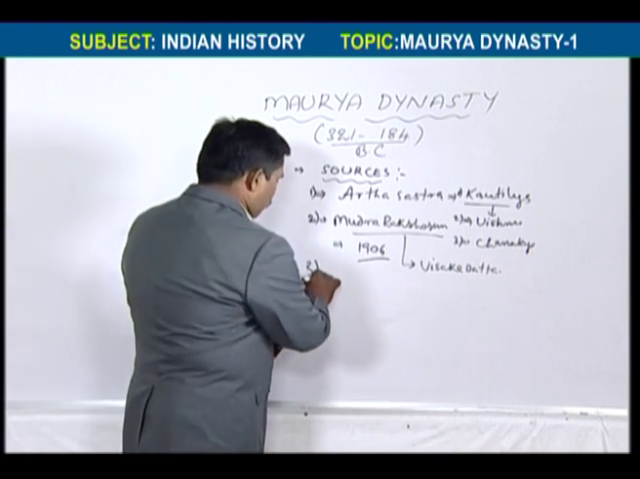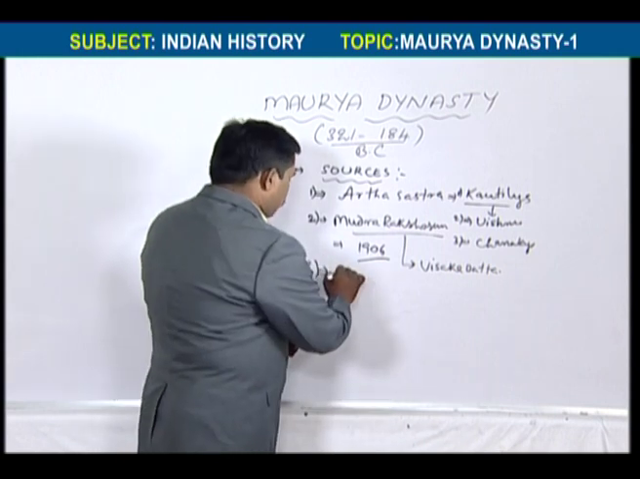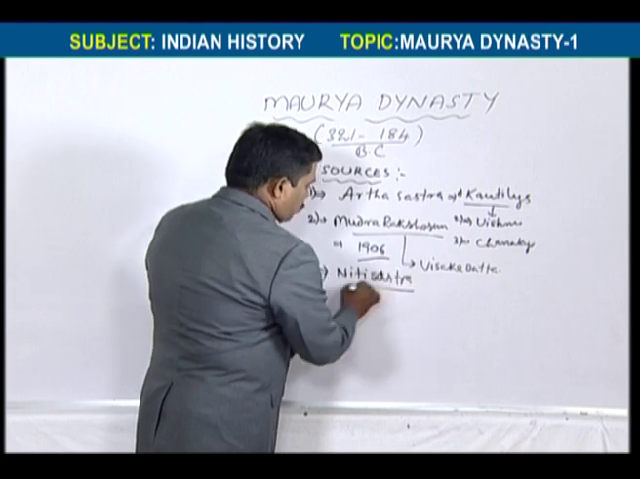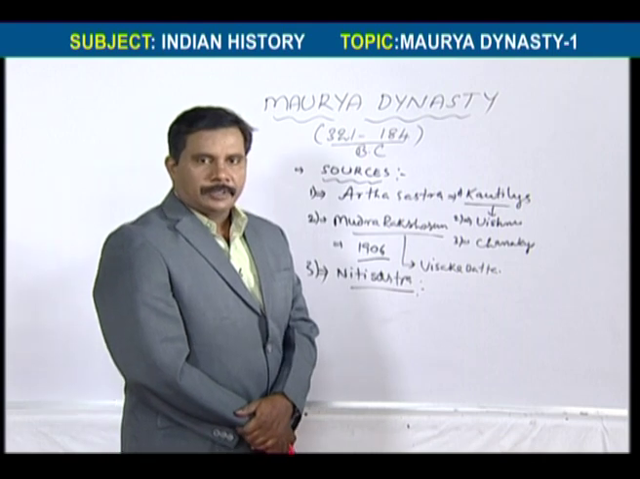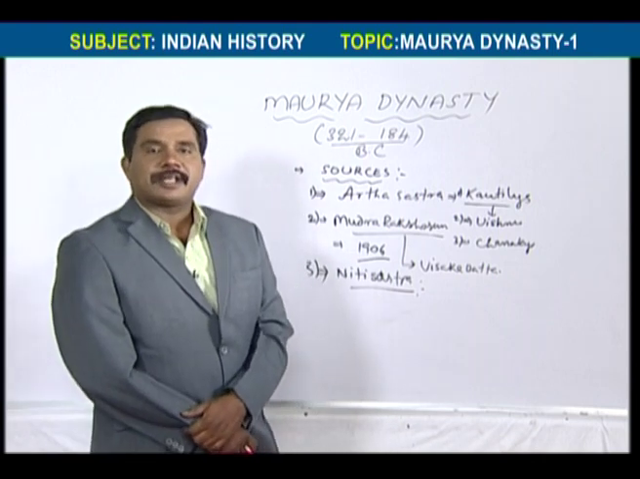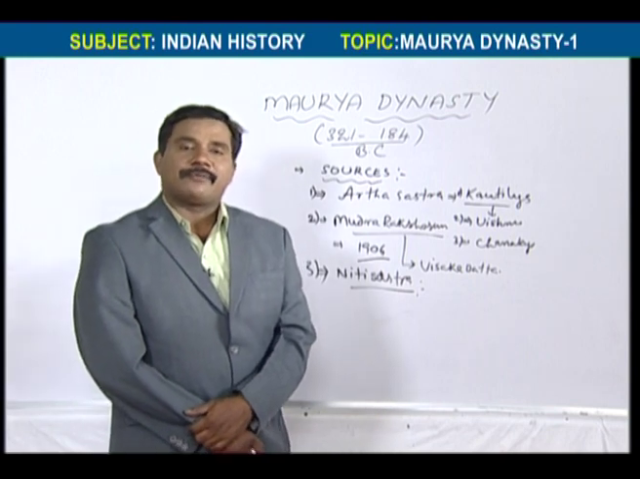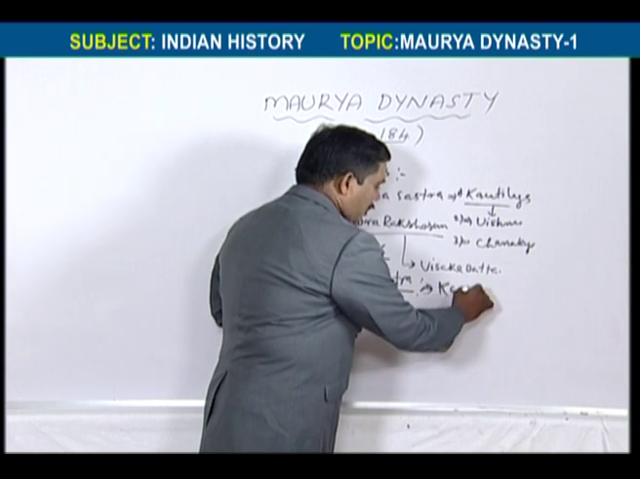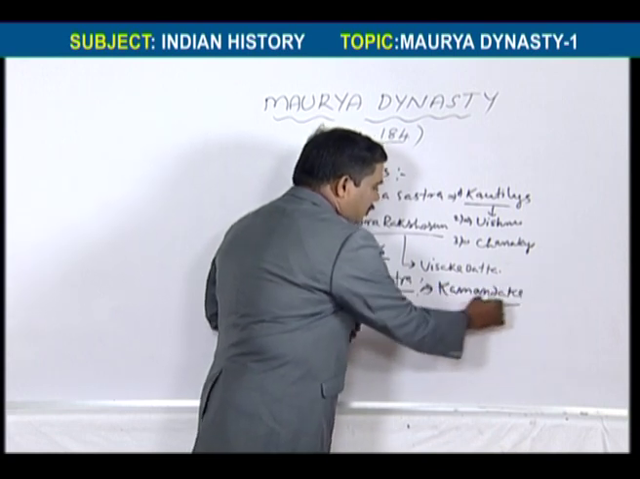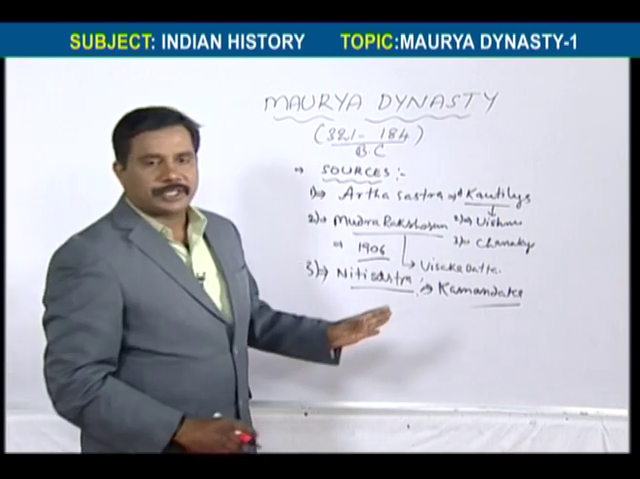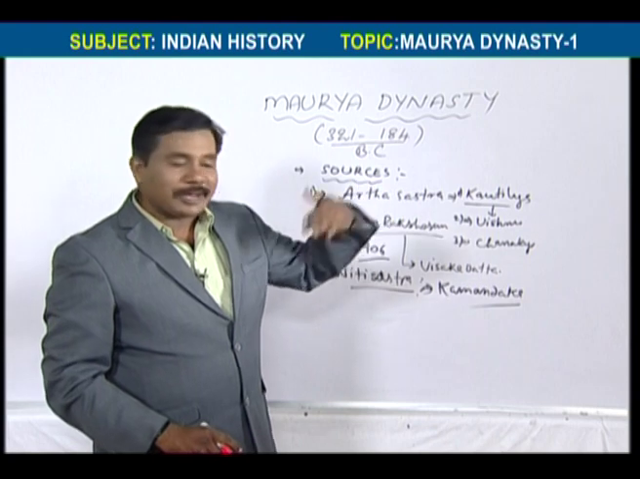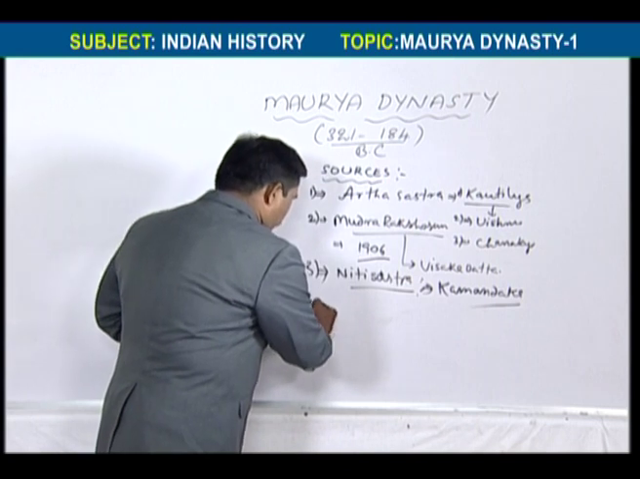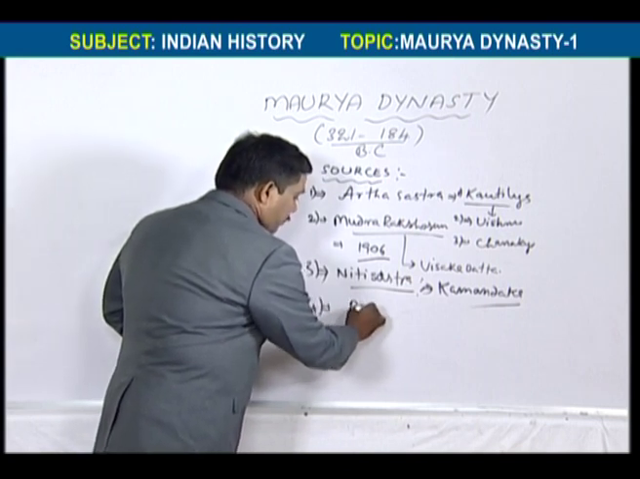Later we have one more book, the Nitisara. It is written by Kamandaka. The Nitisara is also called the Arthashastra of the Guptas. It explains Gupta administration as well as a little bit of Maurya information.